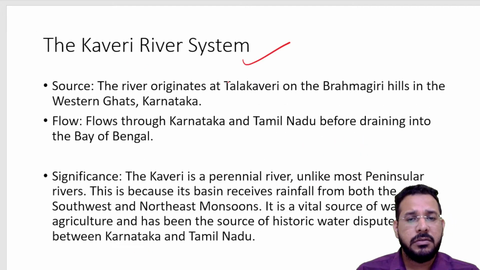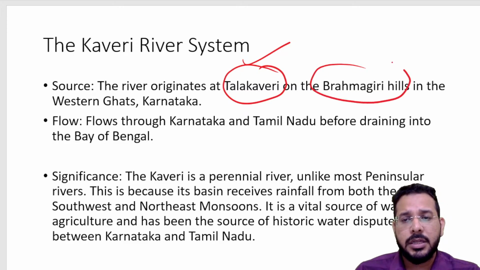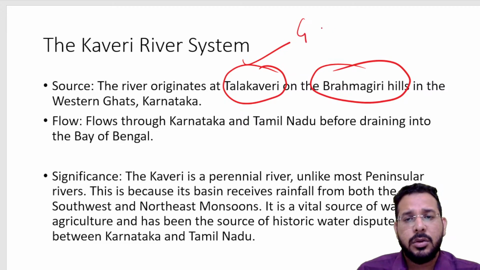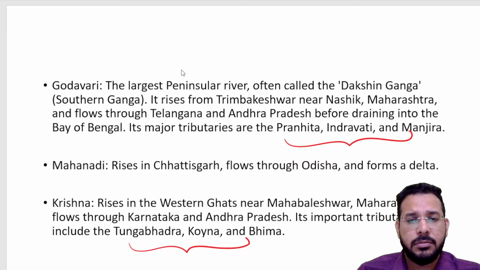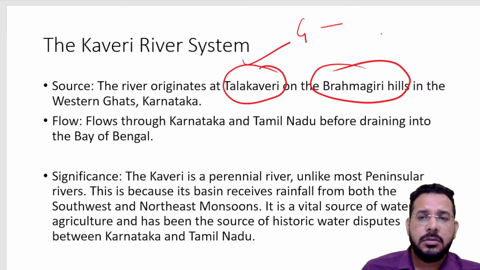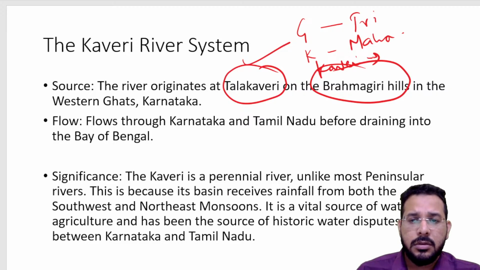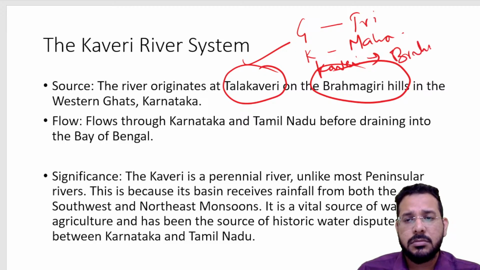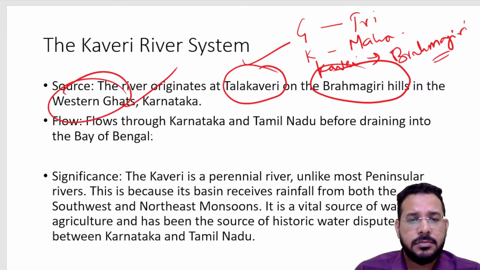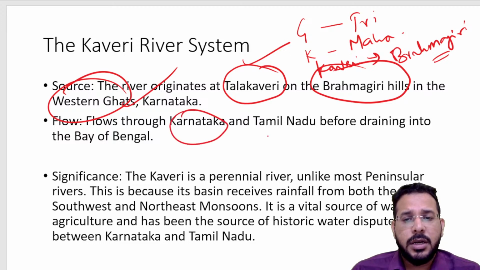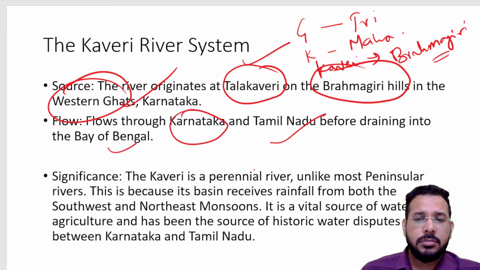We also have the Kaveri river, which originates at Talakaveri on the Brahmagiri hills. If you get a question on matches, Godavari comes from Trimbakeshwar, Krishna from Mahabaleshwar, and Kaveri from the Brahmagiri hills. All these three originate in the Western Ghats. Kaveri flows through Karnataka and Tamil Nadu before draining into the Bay of Bengal.